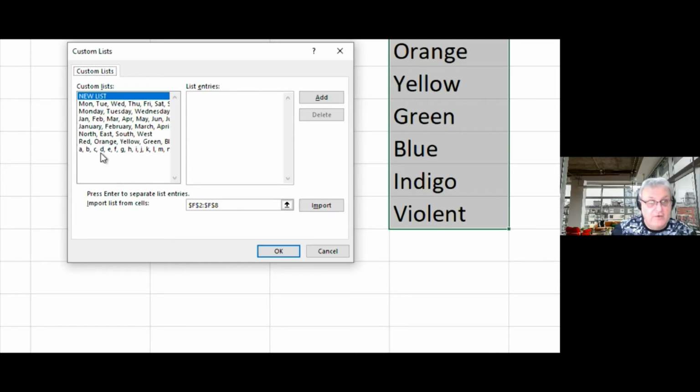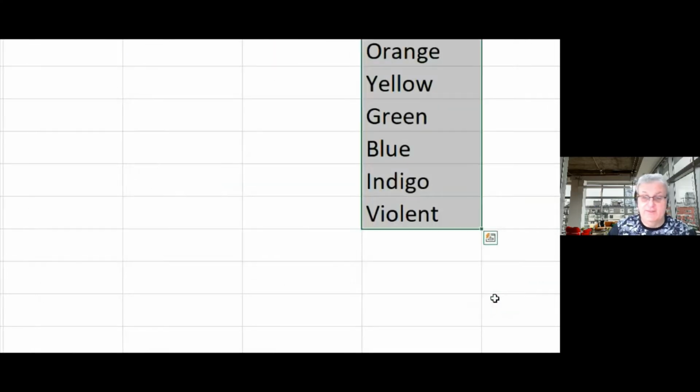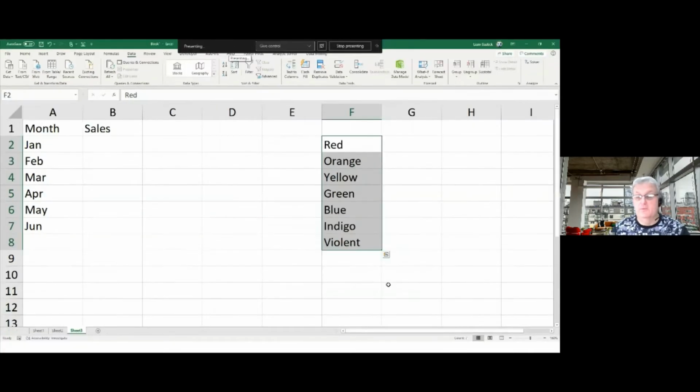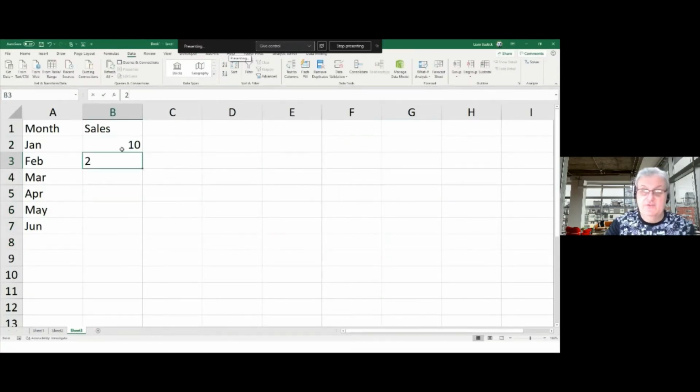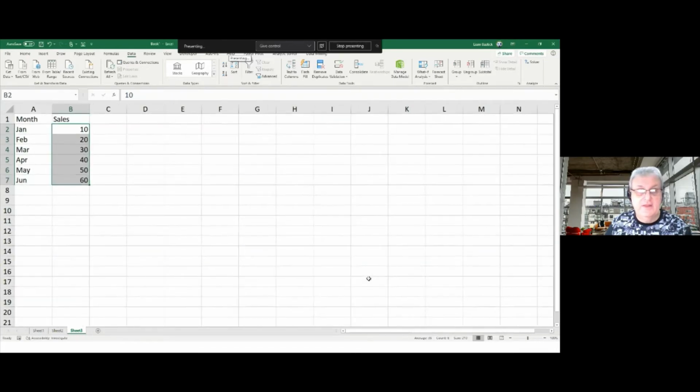So I put the letters of the alphabet up, I put north, east, south, west, the colours of the rainbow, and so on. So that's just a side tip. That's not really what this was about, but I thought I would mention it in passing. So I'm going to put here 10, 20, and copy those down. I'm going to shrink this down again because I'm going to put a chart in here in a second.